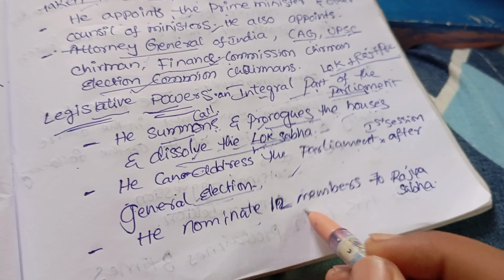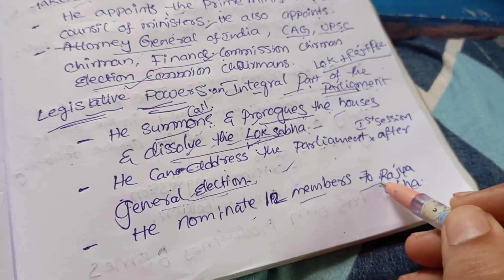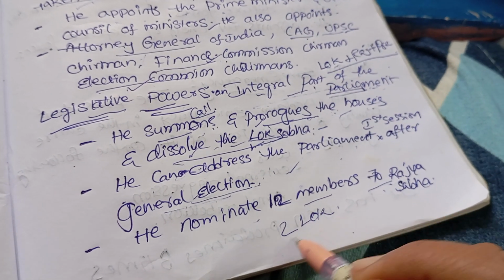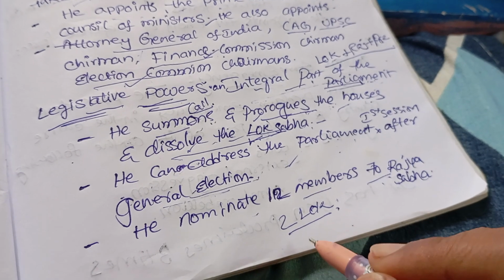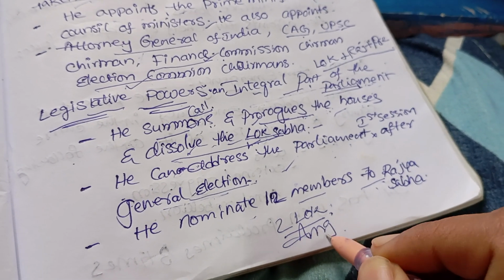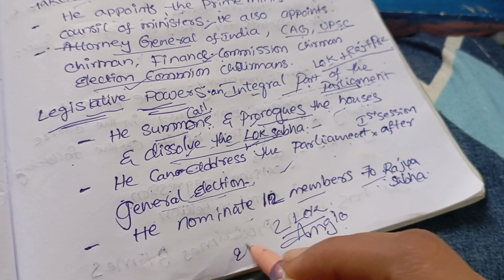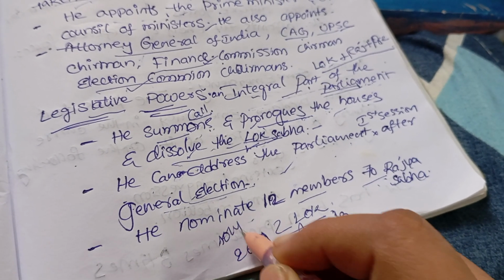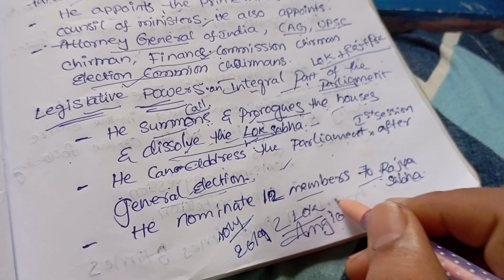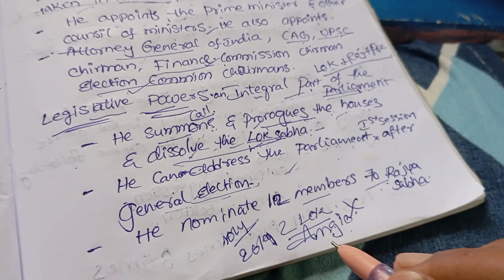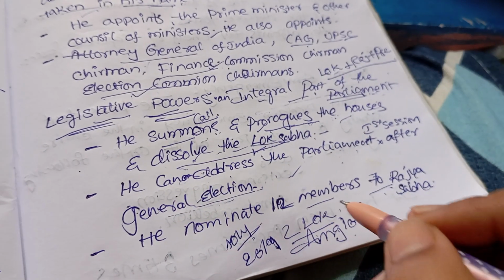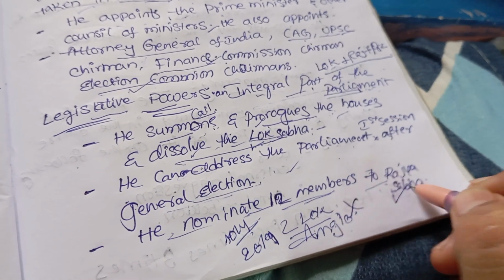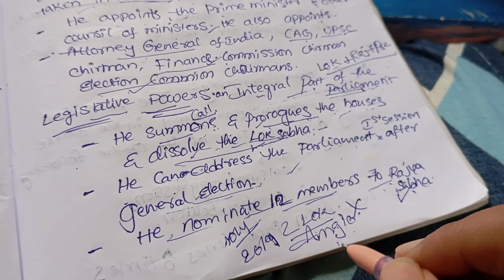So he nominates 12 members to Rajya Sabha. So we know 2 members to Lok Sabha. Okay, so the 2 members are from the Anglo-Indian community. But from 2019, with the 104th constitutional amendment, it was deleted. Okay, so that means he nominates 12 members to Rajya Sabha only, not Lok Sabha.